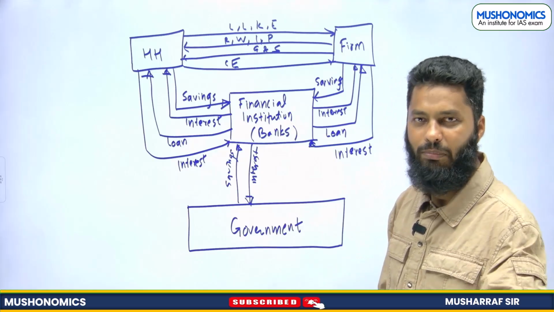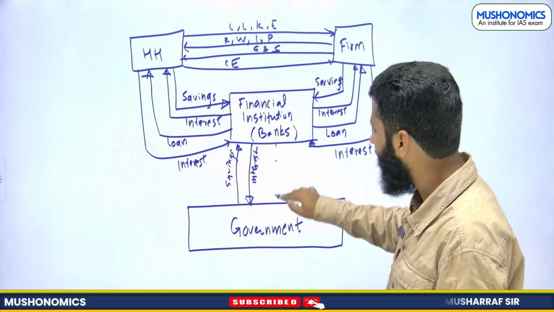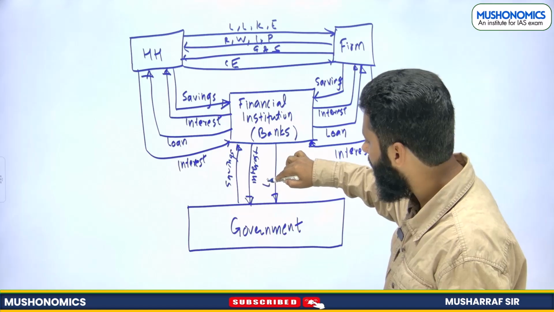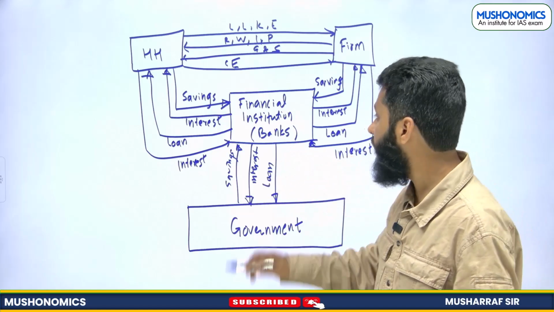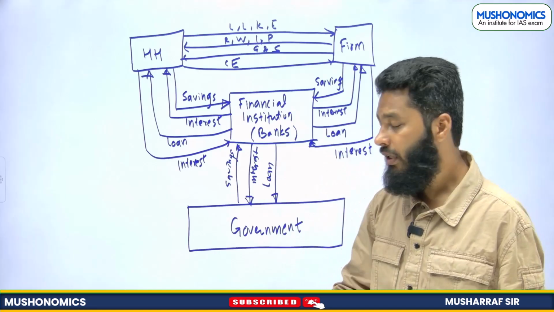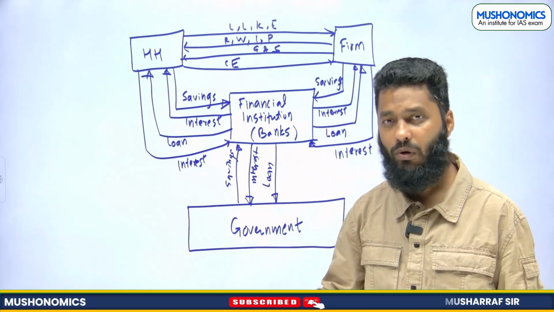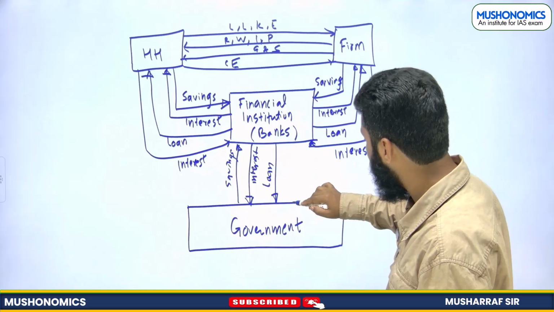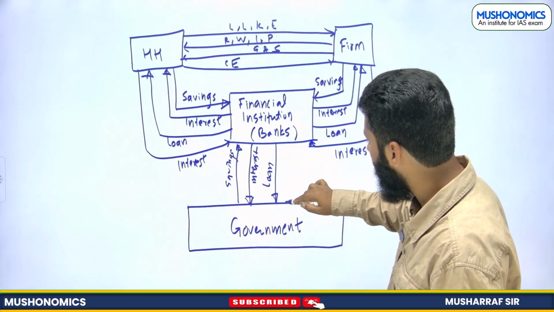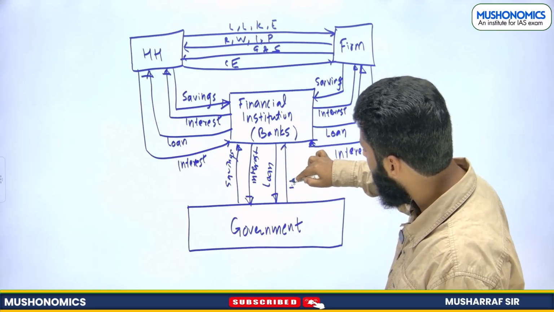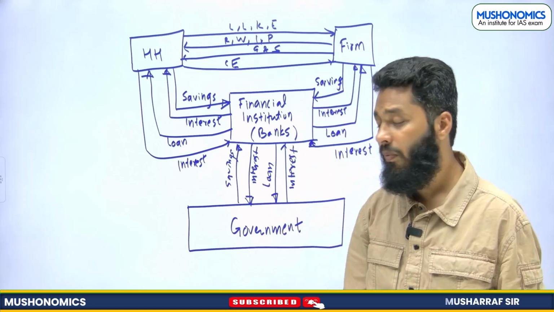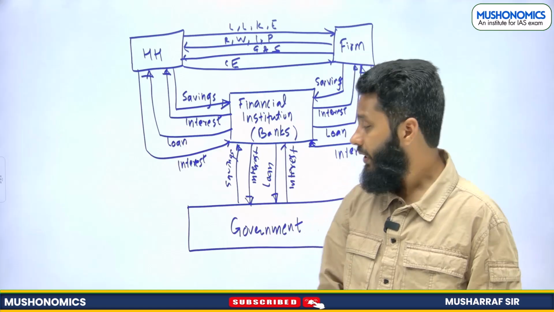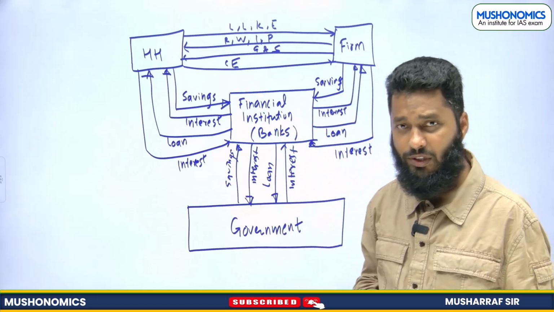Similarly, government can be in need of money, so government can take a loan also, right? Government is the largest borrower. Oh no, firms are the largest borrower, right? Firms are the largest borrower in the economy, more than the government. And if government is taking a loan, government will have to pay interest, right? Now, this is the relation between government and financial institution.